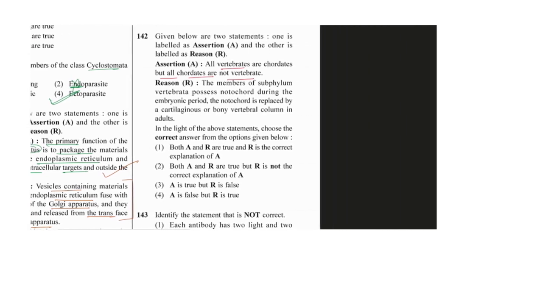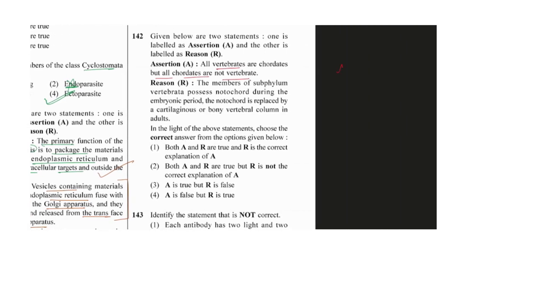In the phylum Chordata, we have seen the 3 subphyla: Urochordata, Cephalochordata, and Vertebrata. Chordata is the phylum and these 3 are the subphyla. In Vertebrata we have seen some are Agnatha, those without jaws or jawless, and some are Gnathostomata, those with jaws.